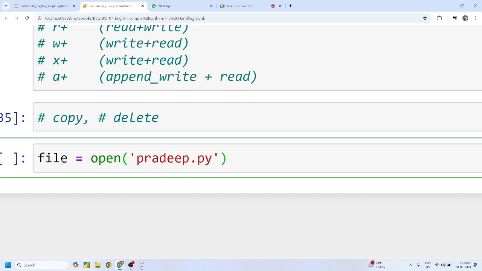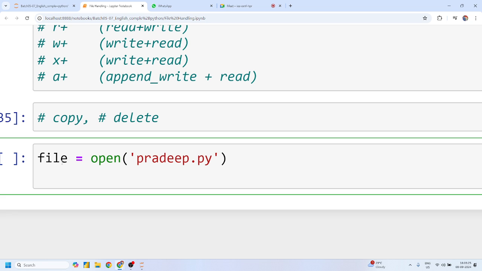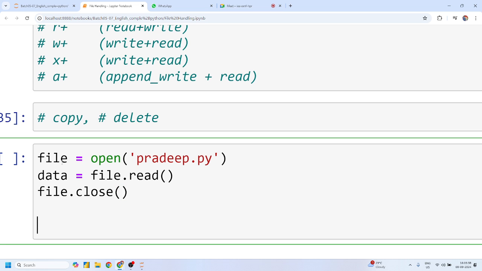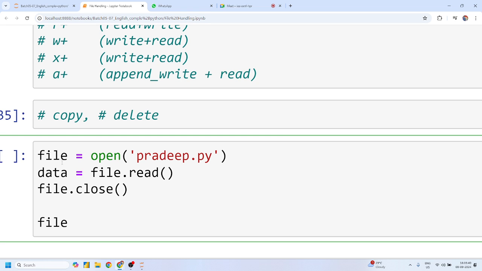And if it is in read mode, then you don't need to write this, yes or no, guys? You can just simply ignore this because by default it is in read mode. Okay, candidate? What do I want to read? I want to read all data. Okay, where do I want to store this? I want to store all this data in data. Okay, perfect. Now close this file. Yes or no, guys? Again, open a new file. Which new file do you want to open, guys? Whatever name you want to give. Mohit.py. Is there any file related to mohit.py as of now? No. I can just simply use x mode.